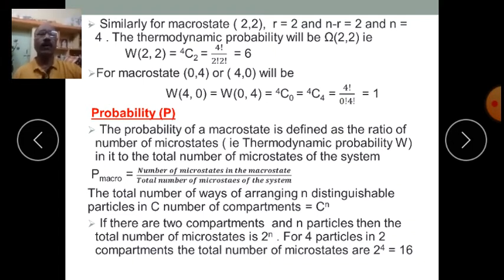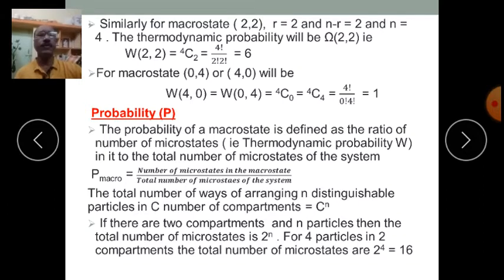Similarly, for macro state (0, 4) or (4, 0), W of (4, 0) or W of (0, 4) should be 4C0 or 4C4, which is equal to 4 factorial divided by 0 factorial into 4 factorial. It comes out to be equal to 1. So I suppose you have understood what is meant by a thermodynamic probability. Thermodynamic probability is nothing but the number of microstates corresponding to a given macro state.